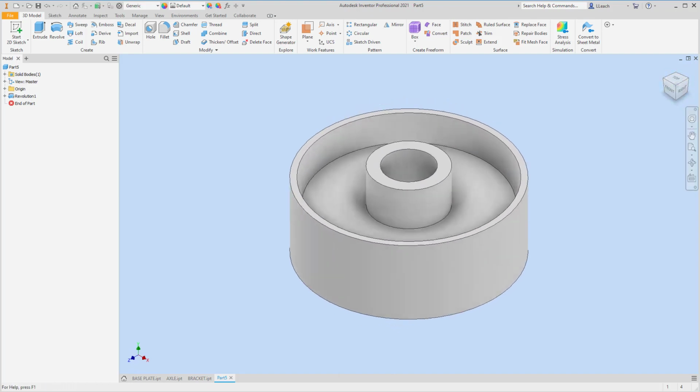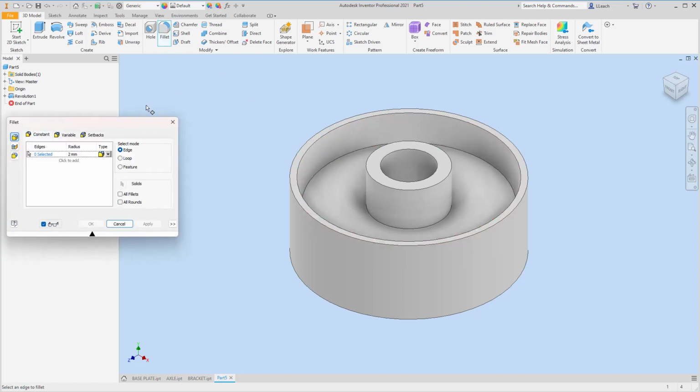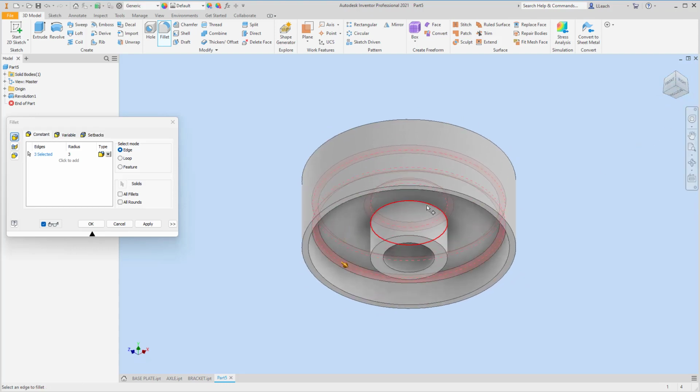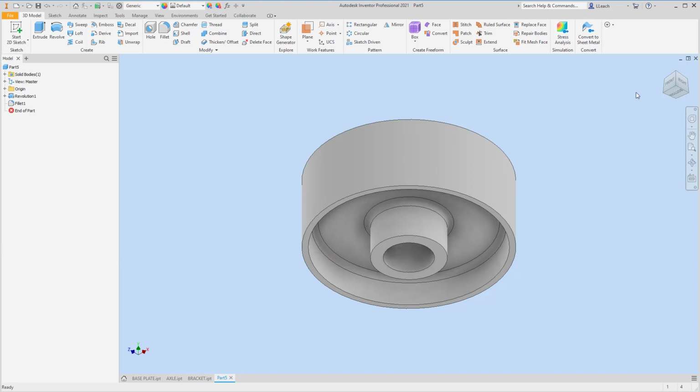Anyway, so what we need to do is add some rounds and fillets to it. So our rounds and fillets have a radius of 3. I'll click this. So then, let's see, click it again. Click my edge. So this one for sure. This one over here. Yeah, this one. I'm going to go underneath it. Click that one. Click this one. I think we're good with those. Yeah, so I'm going to hit apply. So then we got that.